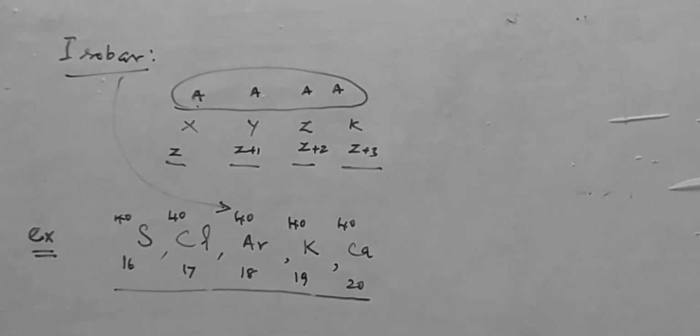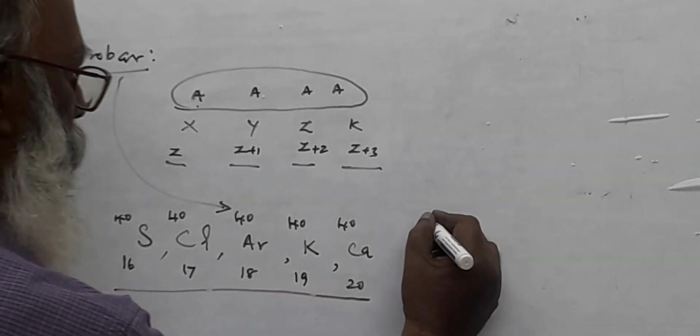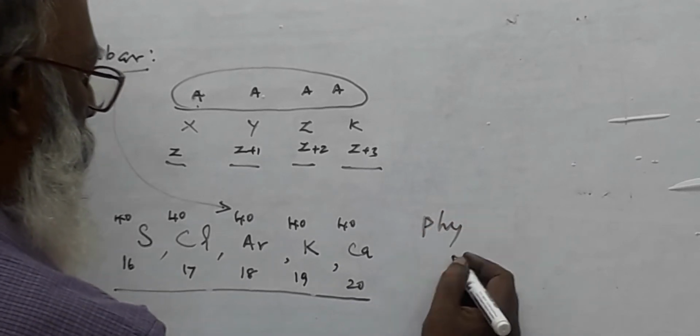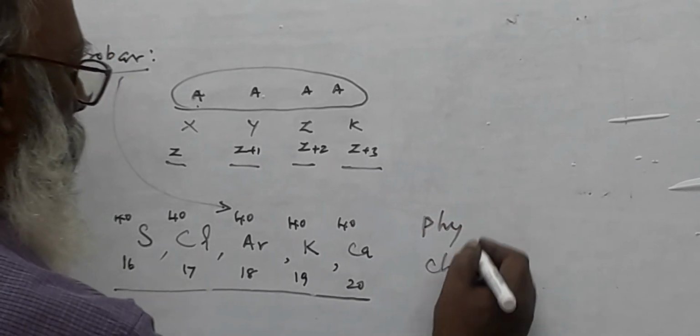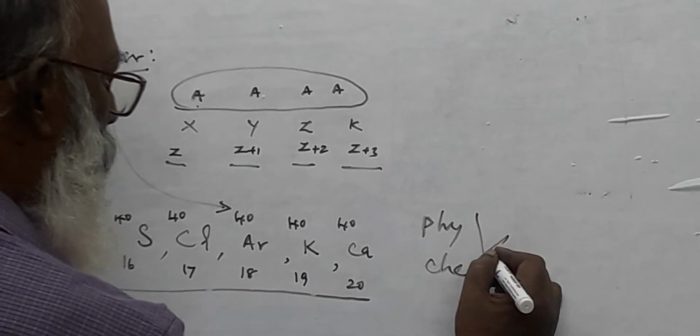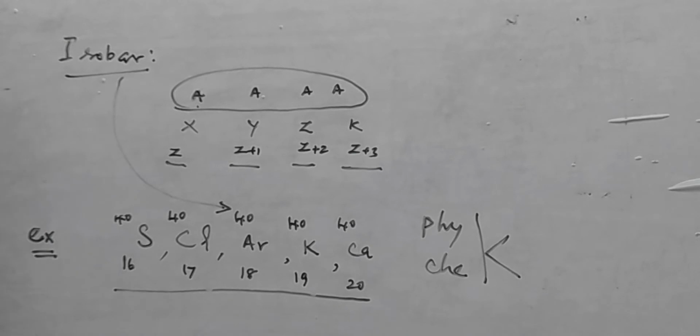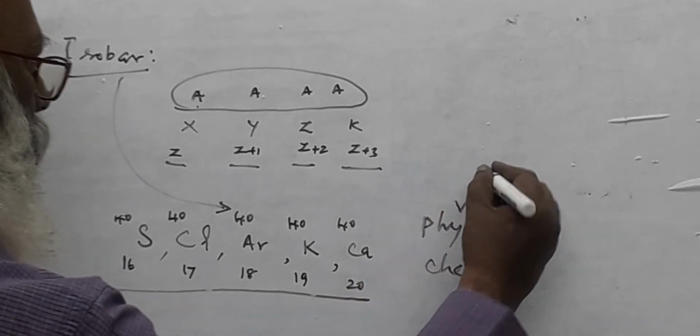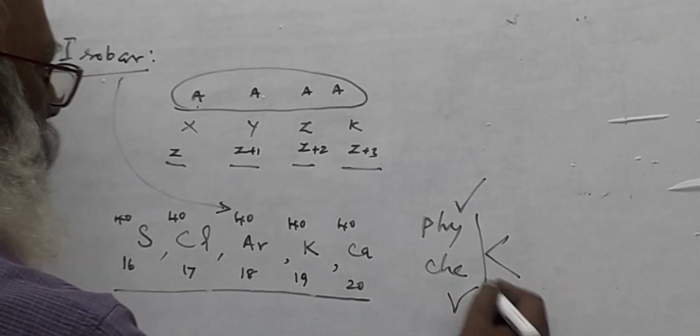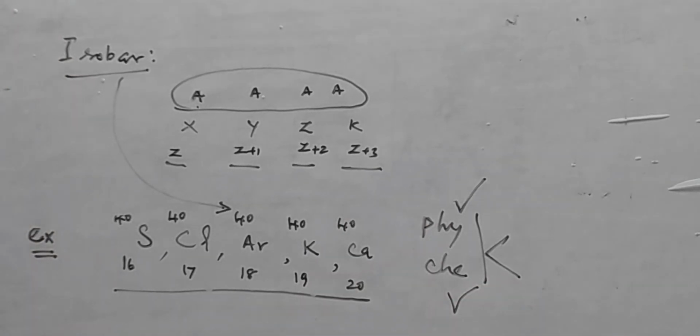In isobars, the number of electrons differs, so the physical property and chemical property are different, not like isotopes, because in isotopes there is no change in the electron numbers. That's why physical and chemical properties are constant there. Here it varies. That's why physical property or chemical property of isobars may vary. That's a very important concept to understand clearly.